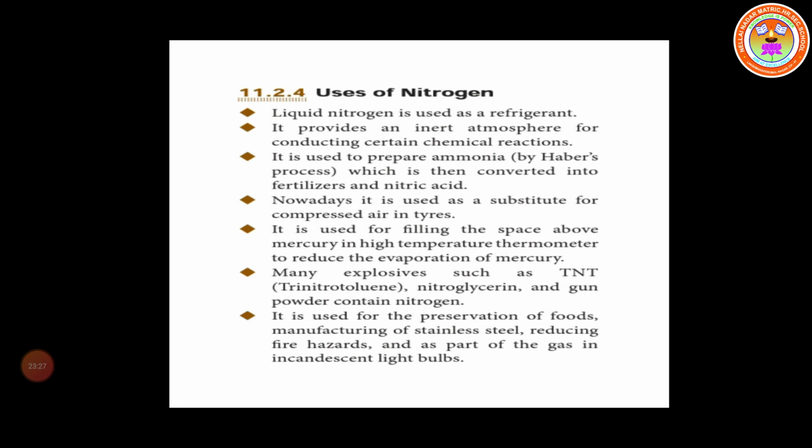So nitrogen is used as a preservative for food, in manufacturing of stainless steel, reducing fire hazards, and as part of the gas in incandescent light bulbs.